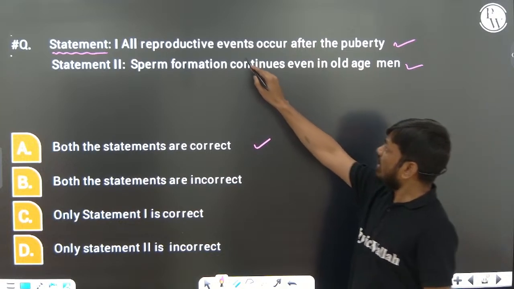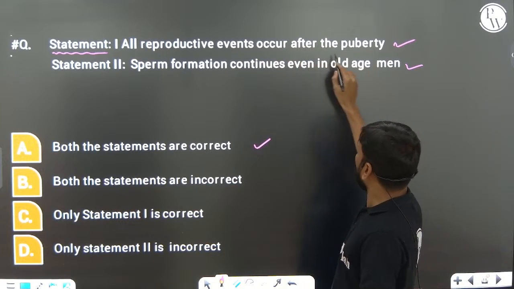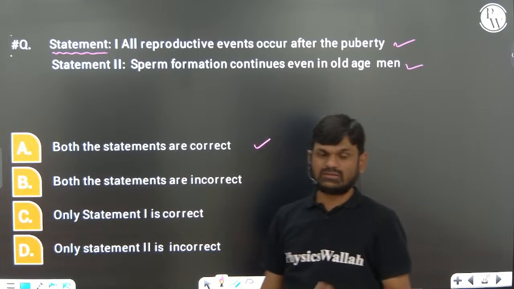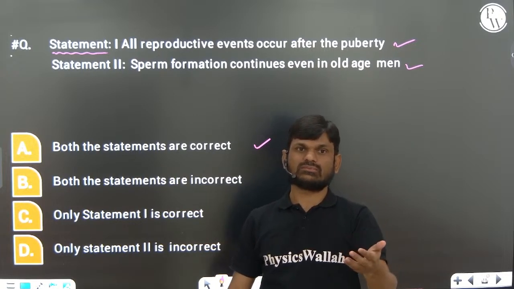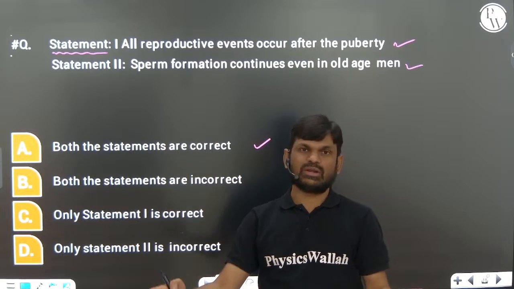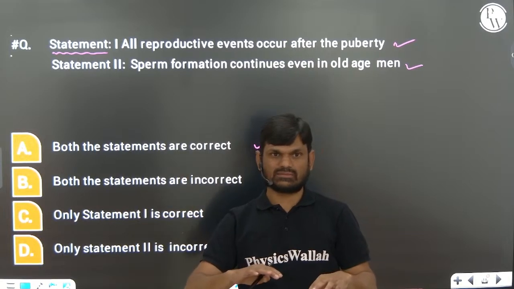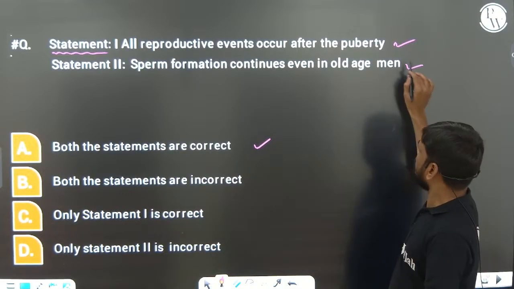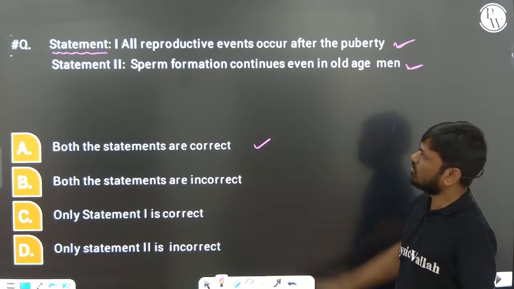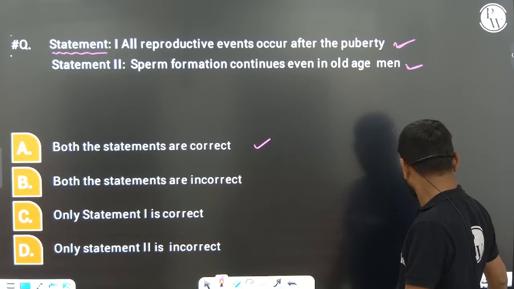Right? All reproductive events in humans occur after puberty, except oogenesis. Oogenesis is initiated during the embryonic development, but it is arrested temporarily. Right? So except that, the remaining, both the statements are right.